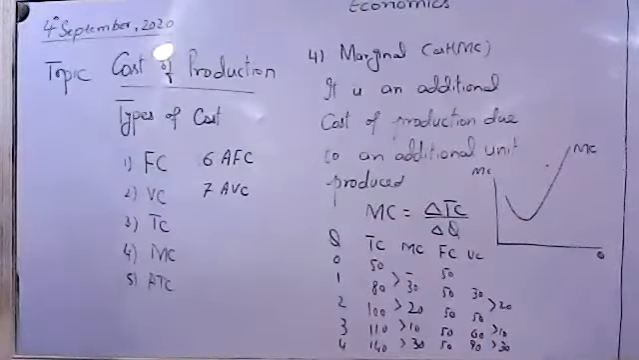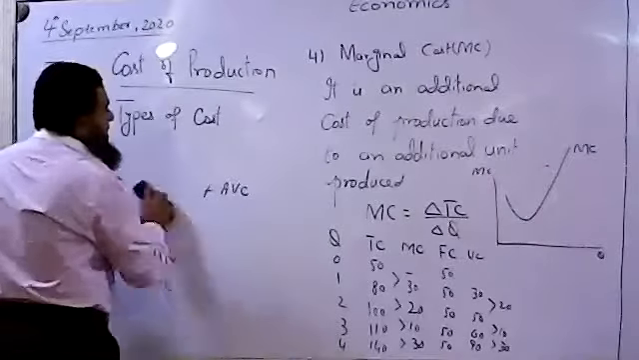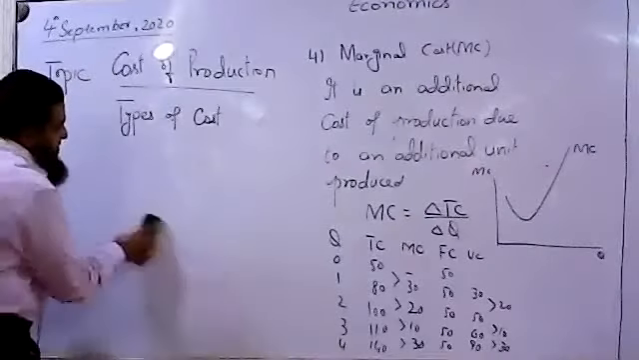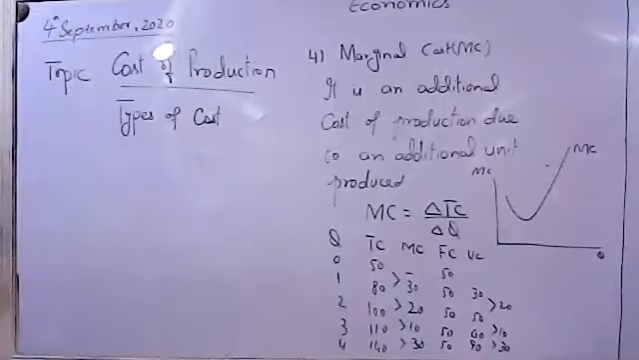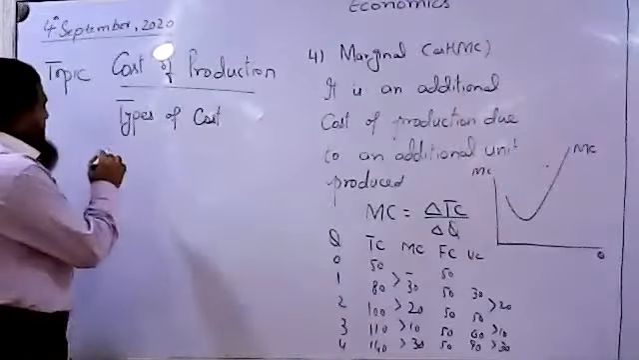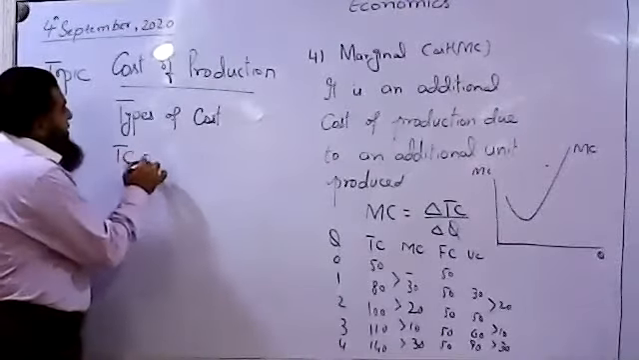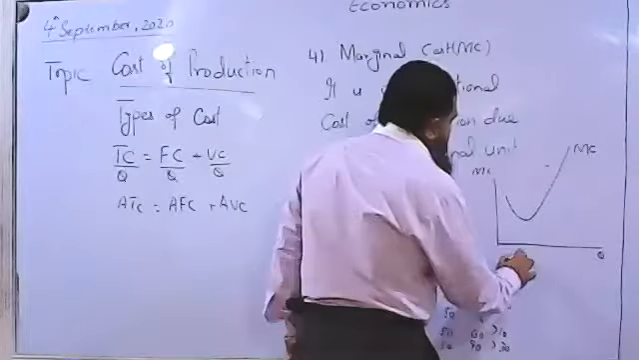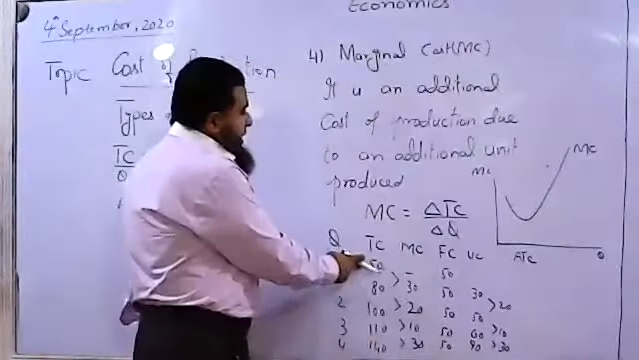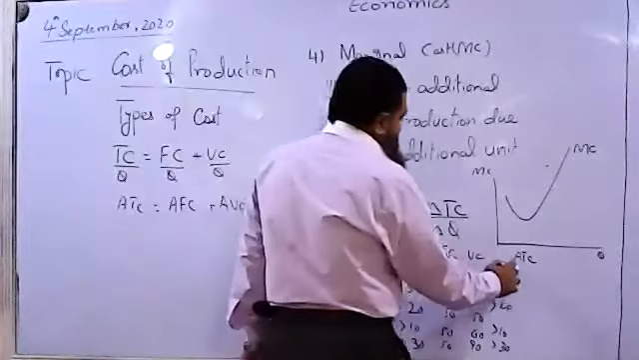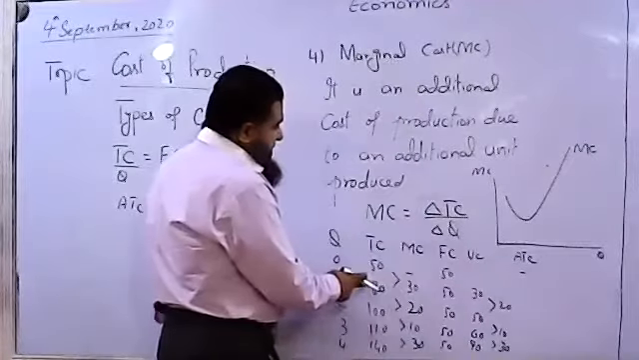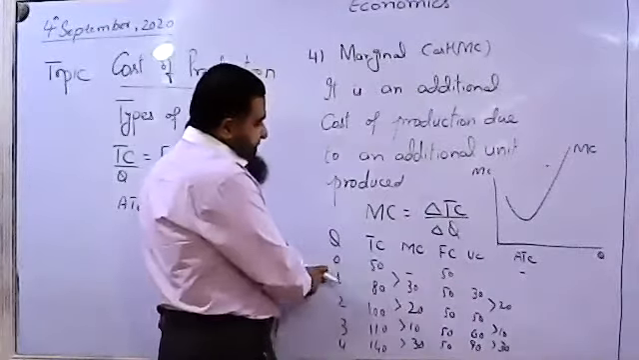Now come towards the average cost of production, average total cost of production. We had written our cost equation, fixed cost plus... anything divided by 0 cannot be defined. We can say total cost 80 by 1.